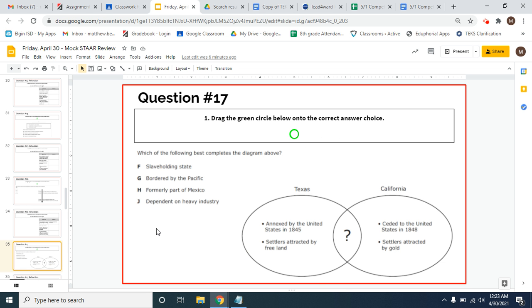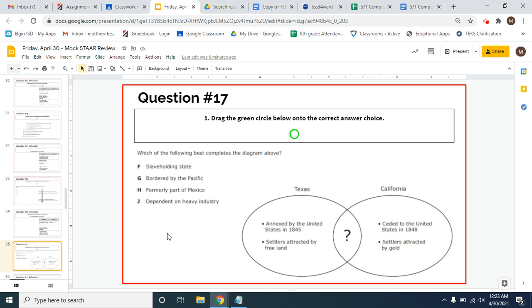All right, this question says, which of the following best completes the diagram above? And again, we've got the diagram right here instead. So we've got a Venn diagram with Texas as one circle, California as another circle. So in Texas, it says annexed by the United States in 1845, settlers attracted by free land. And then California was ceded to the United States in 1848, and settlers were attracted by gold. So what is it that these two states have in common?